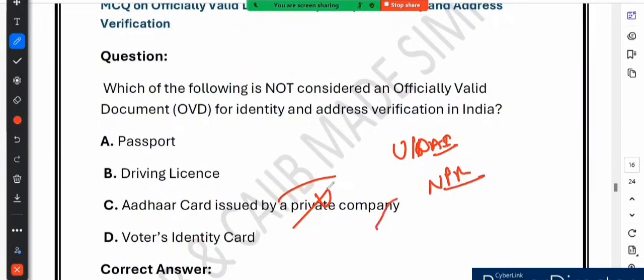Passport is valid. A passport is a government-issued OVD. Driving license is also valid. This is another government-issued OVD. Aadhaar card issued by a private company is not valid. And the voter identity card is also valid. It is issued by the Election Commission of India and is considered a valid OVD. So what we have seen is that option C is the one that is not an OVD.